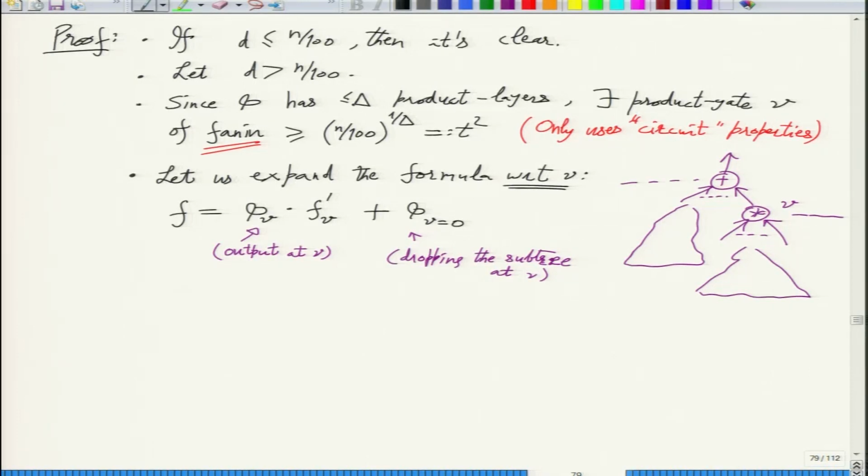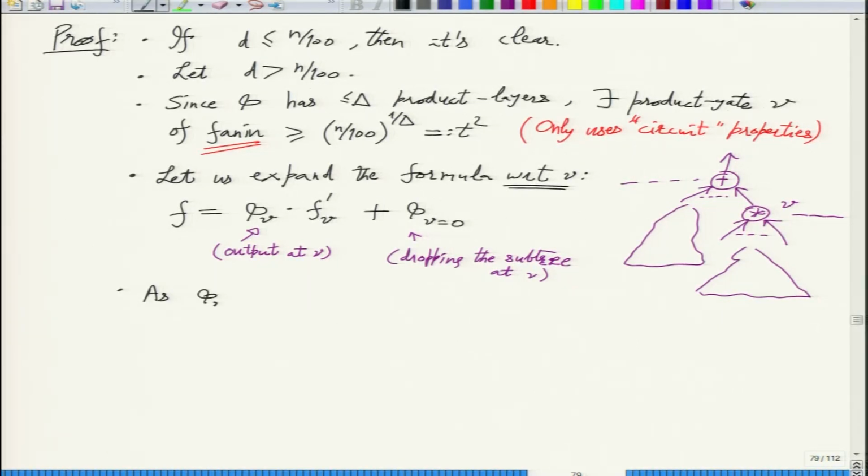So phi V already has t square inputs. By clustering we can see that it's a T product, because the definition of T product was very weak. It only wanted a product of T things, each depending on at least T variables. Just by the fan-in, and also using the fact that it's a multilinear formula, these inputs have disjoint support. So let's write that down.